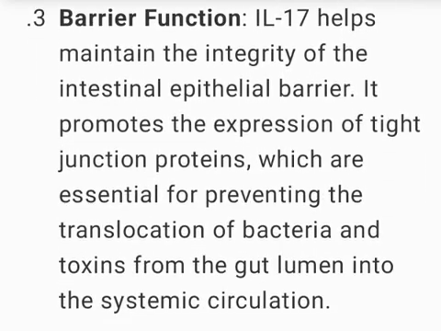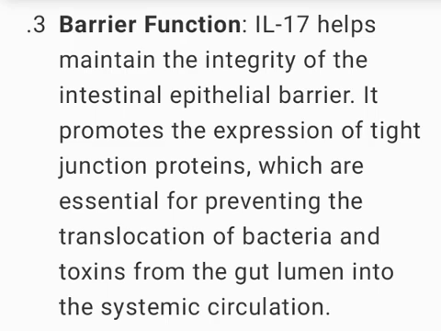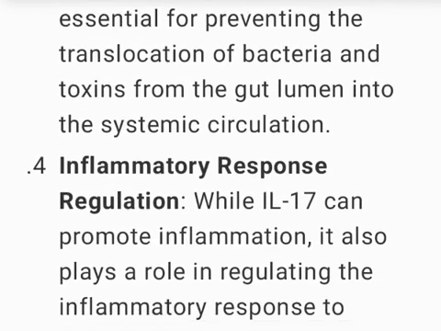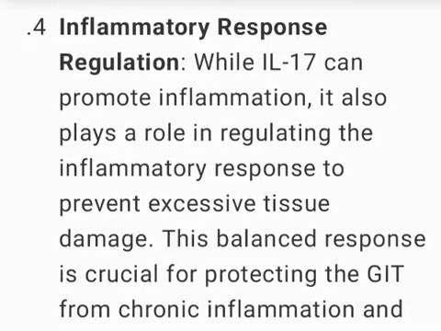3. Barrier function. IL-17 helps maintain the integrity of the intestinal epithelial barrier. It promotes the expression of tight junction proteins, which are essential for preventing the translocation of bacteria and toxins from the gut lumen into the systemic circulation.